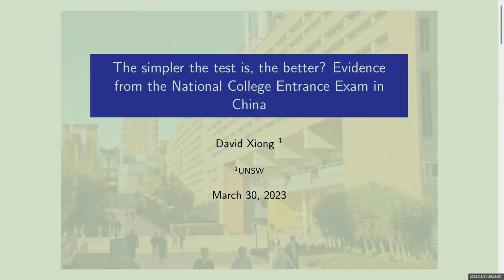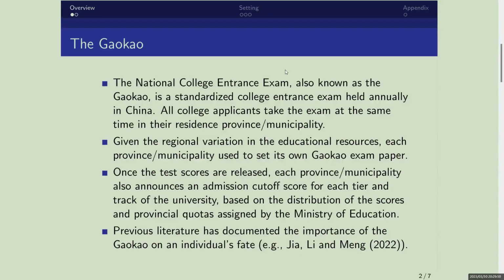Okay, let's get started. Today I'm going to discuss a novel empirical identification setting, which is on the National College entrance examination in China. As for the background, this National College entrance exam, also known as Gaokao in Chinese, is a standardized entrance exam held annually in China.